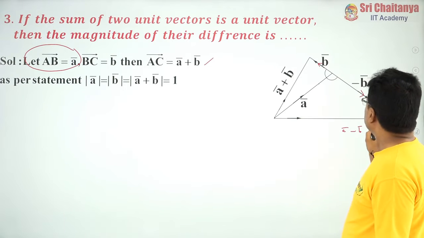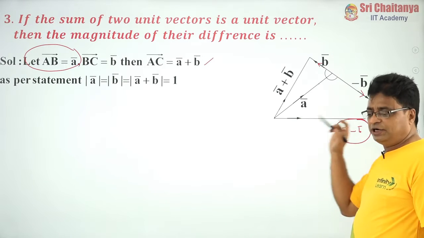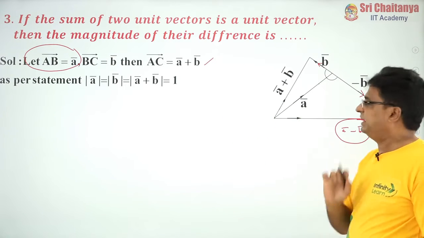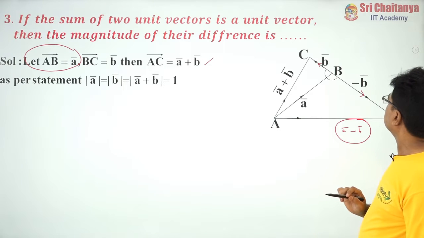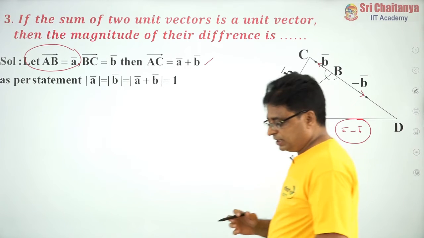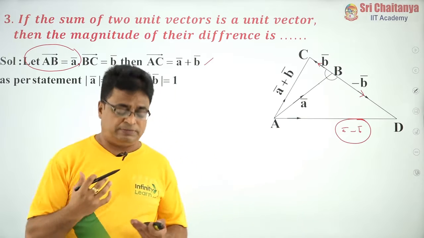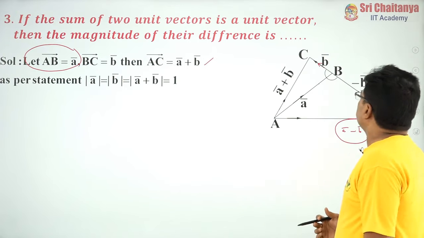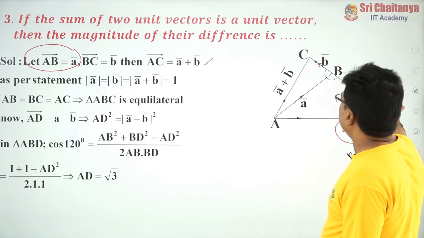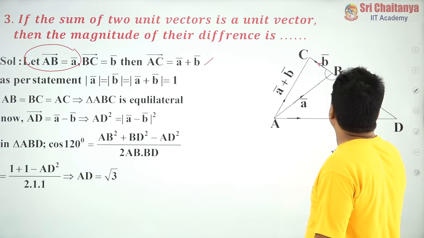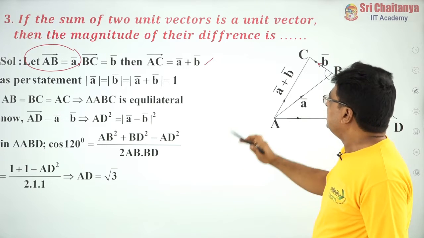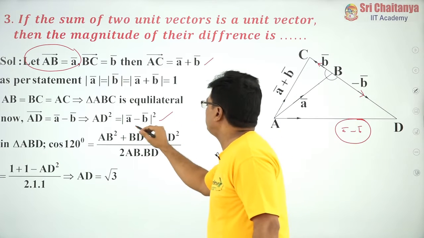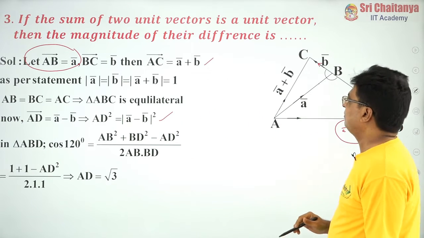Now, my question is, I need to find the magnitude of this vector, mod of A bar minus B bar. So, see my friends, here I am just applying some properties of triangle concepts. If you observe the triangle ABC and ACD, actually here AD bar is equal to A bar minus B bar, therefore AD square is equal to mod of A bar minus B bar whole square.